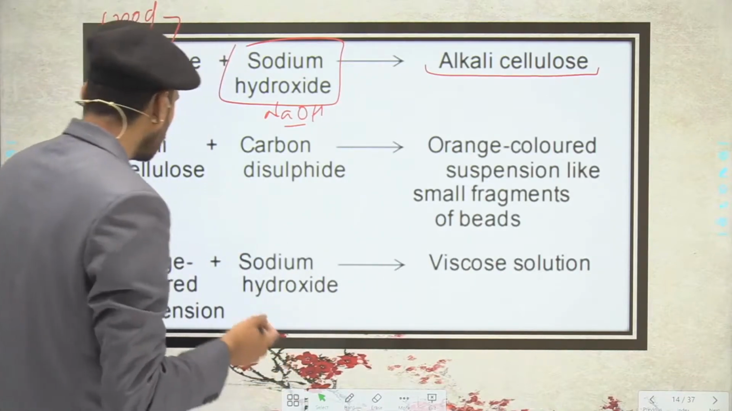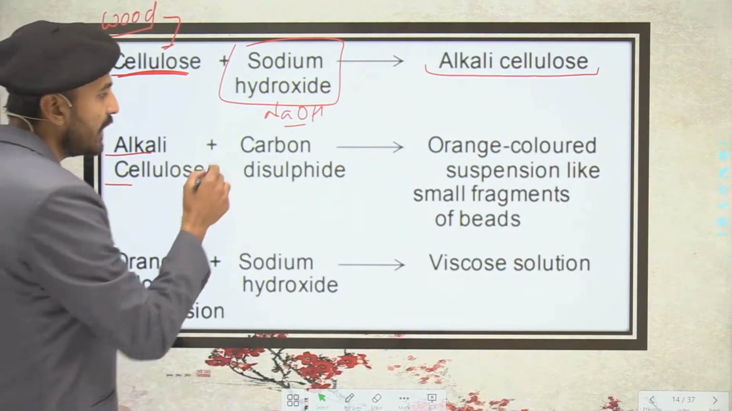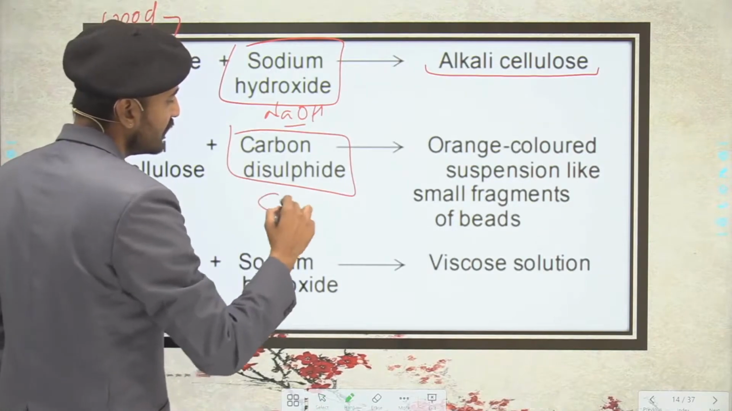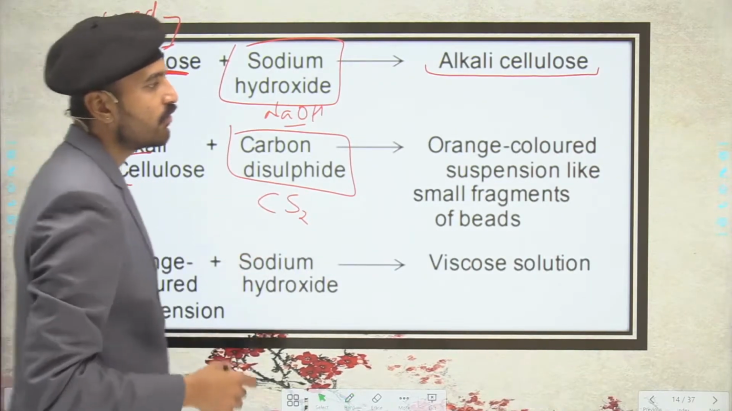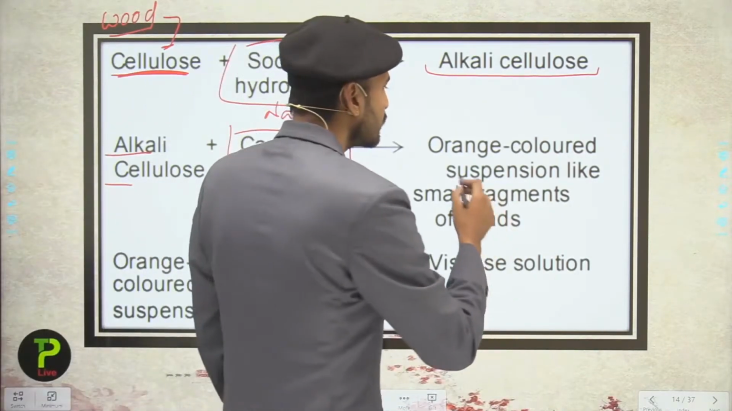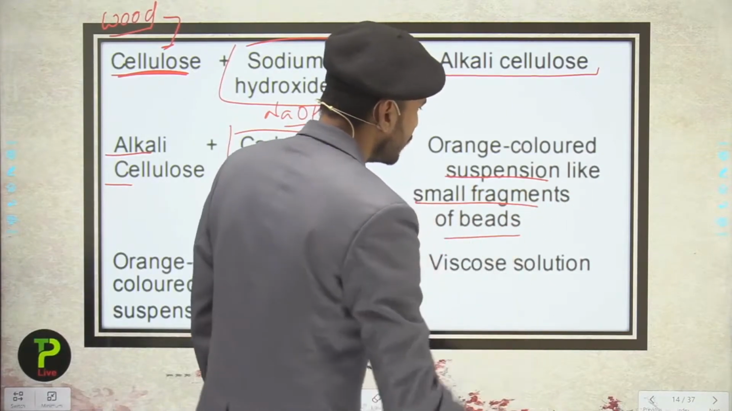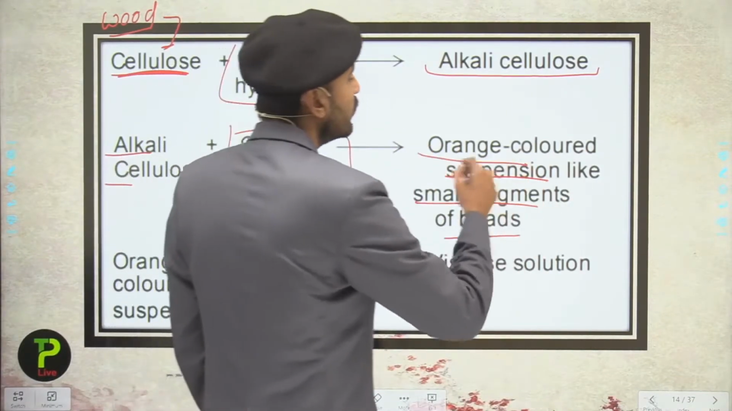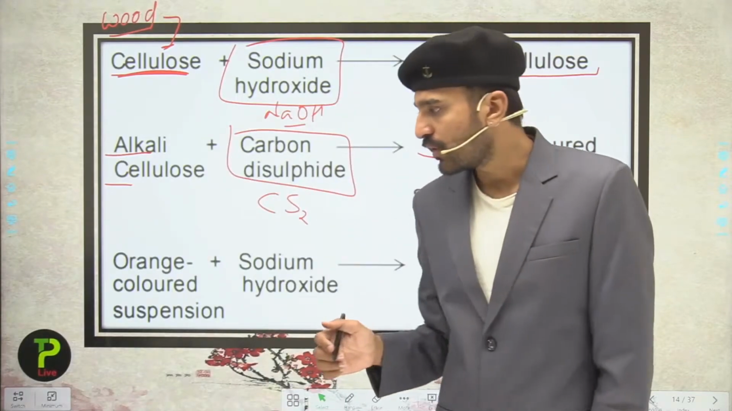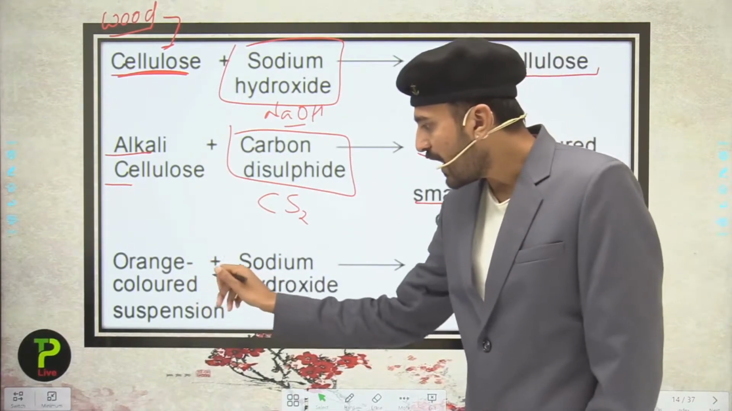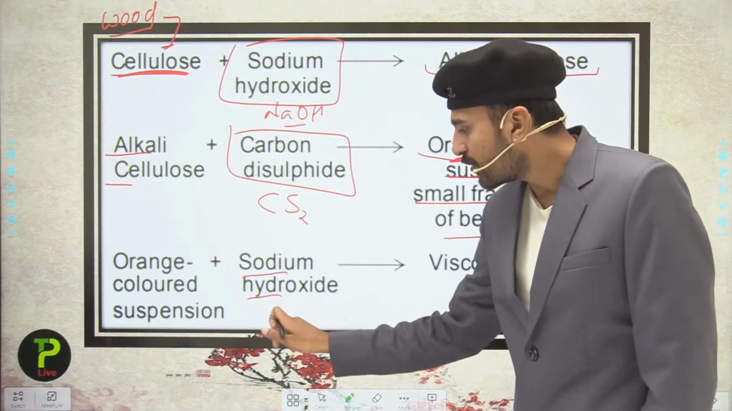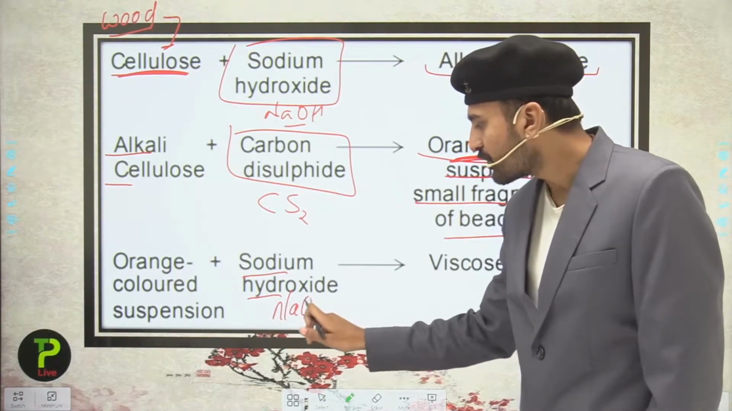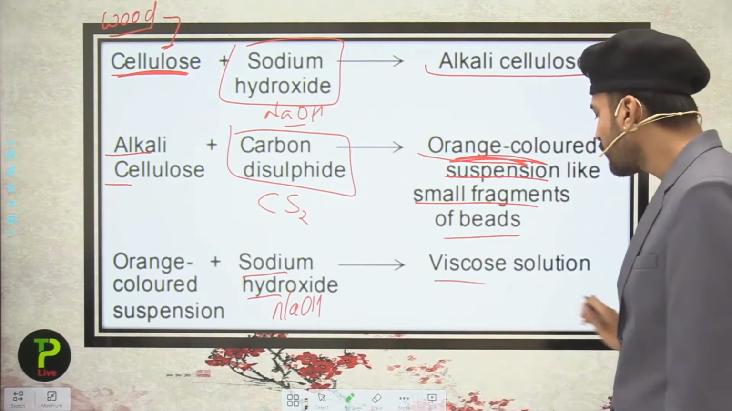The second step is what? To the alkali cellulose we add carbon disulfide, that is CS2. So here we obtain what? We obtain an orange colored suspension like small fragments of beads. Now to this, when we add sodium hydroxide again, that is the alkali, we will be obtaining the viscous solution.